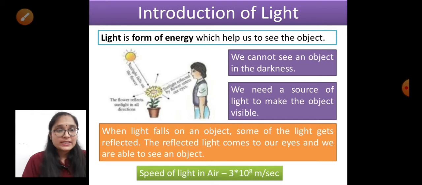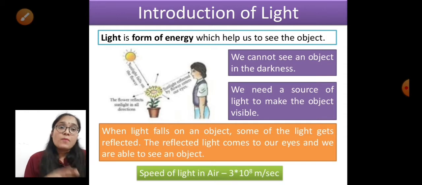What is light? Light is a form of energy which helps us to see the object. If we are standing in a dark room, we are not able to see the objects which are kept around us. But if we switch on the light, it is possible for us to see the objects which are kept there in the room. Why does this happen? Because in the dark room there is no light.